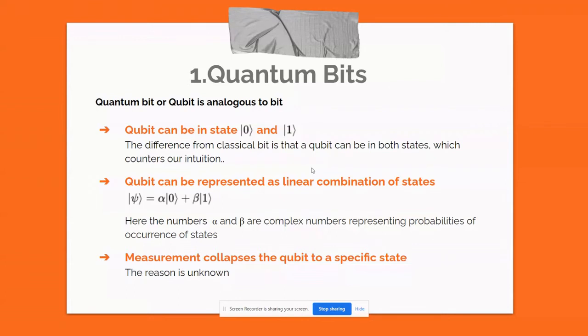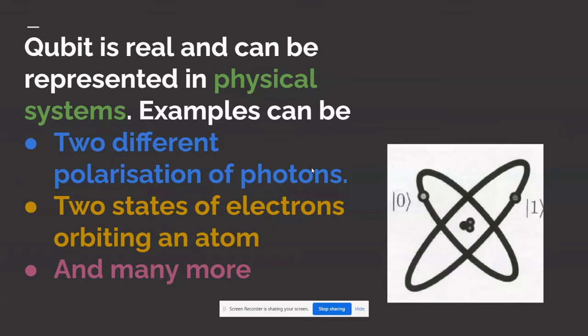After measurement happens, the qubit collapses to a specific state. That means the qubit will collapse to either 0 or 1, even if it was in a superposition state. The reason for this phenomenon is actually unknown. A qubit is very real and can be represented in physical systems. Examples are the polarization of photons, where depending on the polarization we can represent 0 and 1, and two states of electrons orbiting an atom.